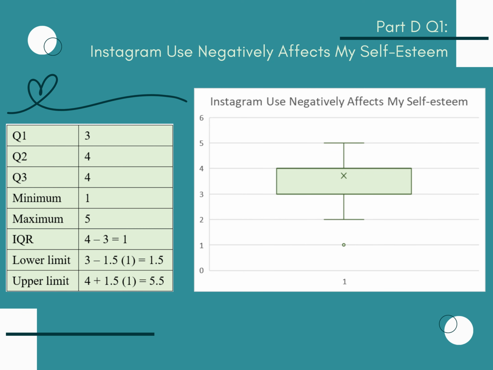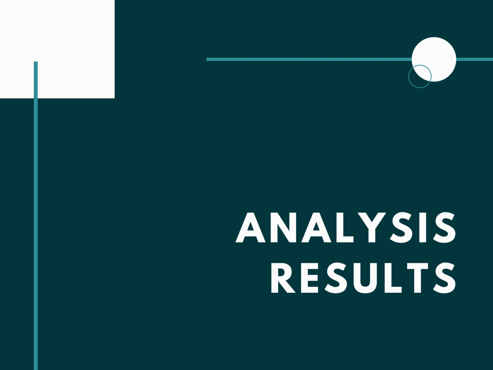This box plot was chosen from Part D question 1. Here is a summary of the key statistics we calculated for our dataset. The dataset ranged from 1 to 5, with the first quartile at 3, and the second and third quartiles at 4. The interquartile range (IQR) is 1, the lower limit is 1.5, and the upper limit is 5.5. Any data points below 1.5 or above 5.5 are considered potential outliers. We identify one potential outlier at 1, as shown in the box plot. Next, we will explain our analysis results in this research.